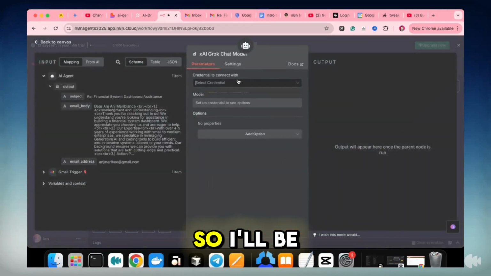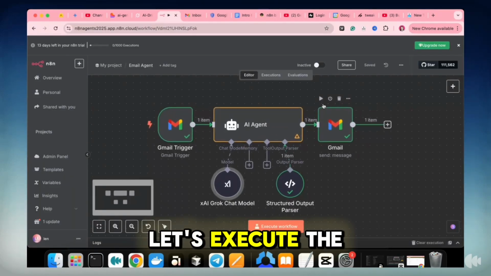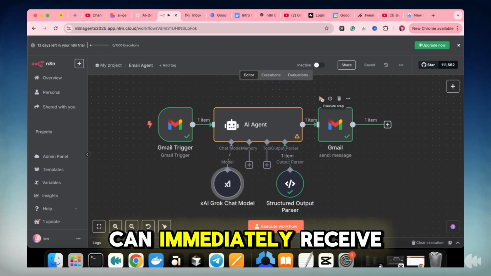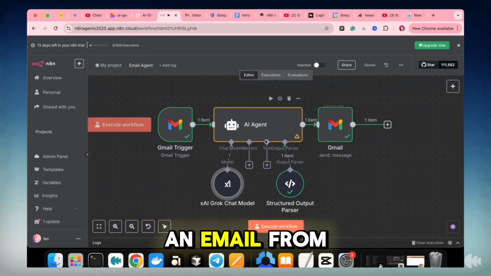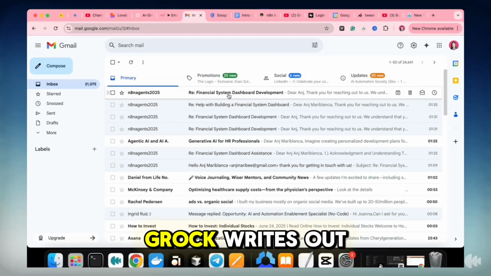So I'll be using Grok in this example. Let's execute the workflow using the Gmail node here so that we can immediately receive an email from the AI agent using Grok. This is how Grok writes out an email.